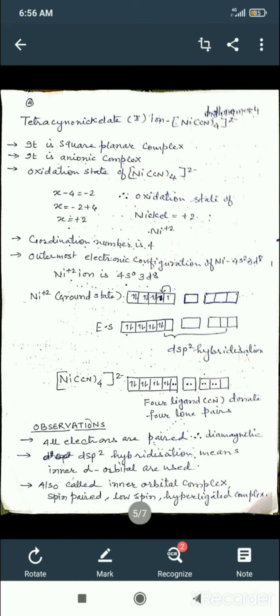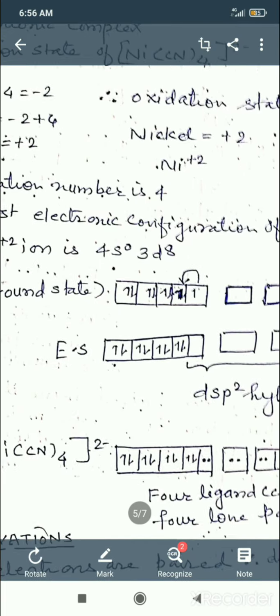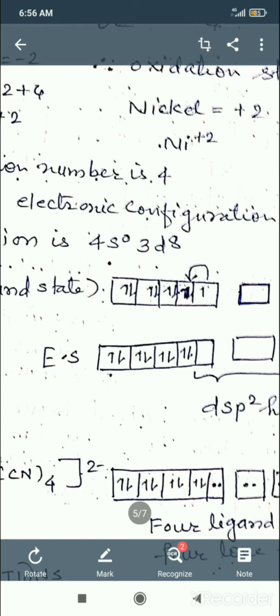Now write down the ground state. Concentrate on the ground state. See, there are 8 electrons in nickel. Again, what we have to do? We have to write down the 5 d orbitals, then arrange singly, then pair up. So 1, 2, 3, 4, 5, then 6, 7, 8. There are 3 pairs in the ground state. But what I have shown by the arrow, the last 2 electrons get paired and there is a formation of 4 pairs of electrons. Why?